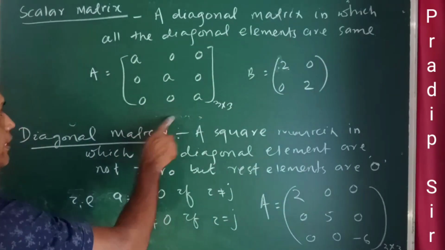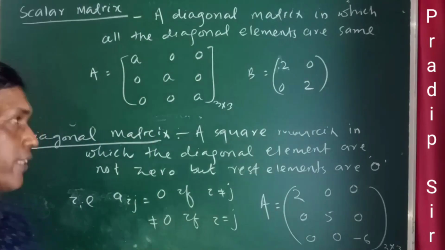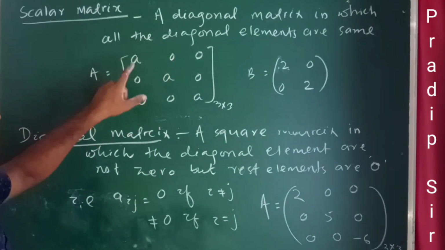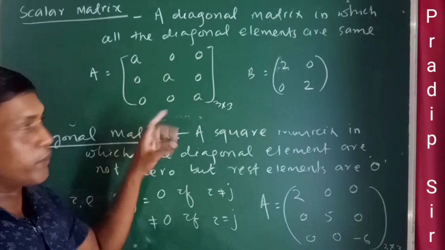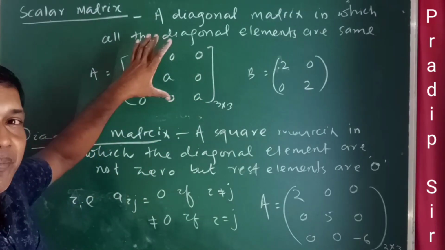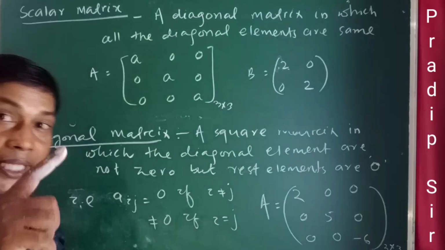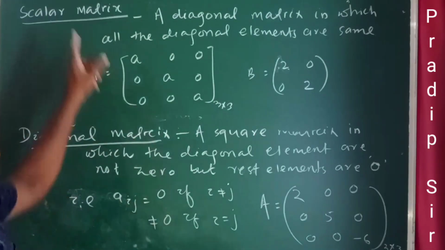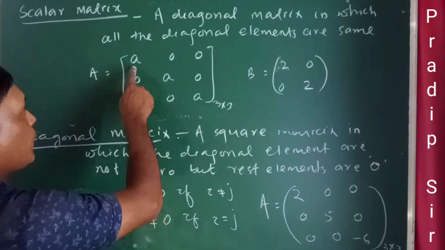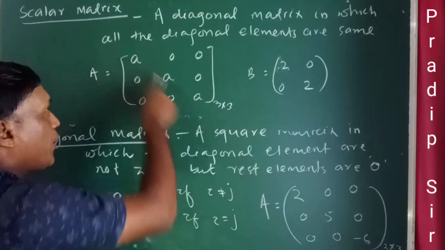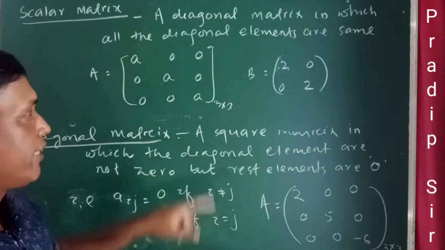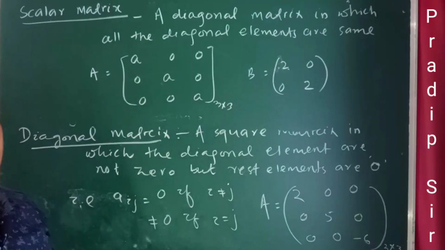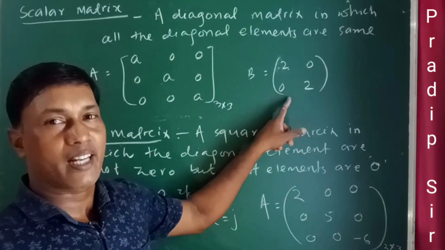Look at here, this is a square matrix first, and a diagonal matrix because the diagonal elements are not 0 and the other elements are 0. But the exact name is scalar matrix because all the diagonal elements are equal. The scalar is here a. This is a third order scalar matrix. This is a second order scalar matrix.